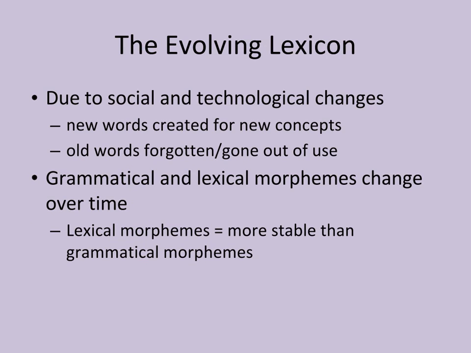The evolving lexicon. Due to social and technological changes, new words are created for new concepts, and old words are forgotten and gone out of use. Grammatical and lexical morphemes change over time. Language is constantly changing. Lexical morphemes, however, tend to be more stable than grammatical morphemes.